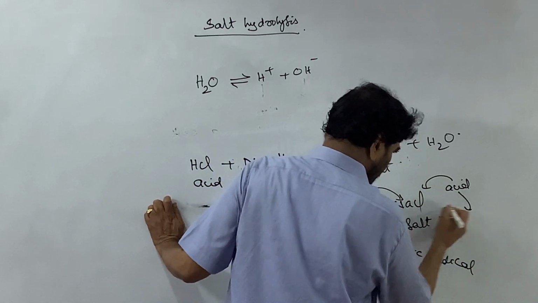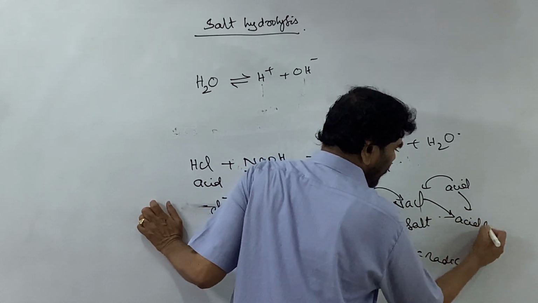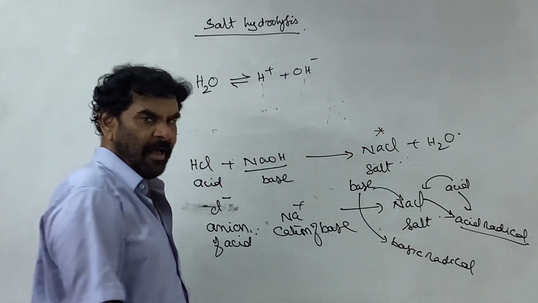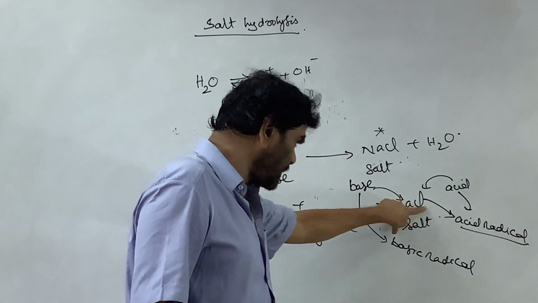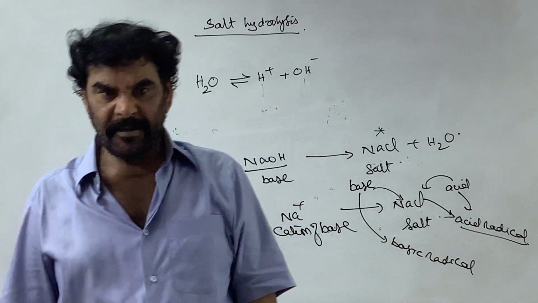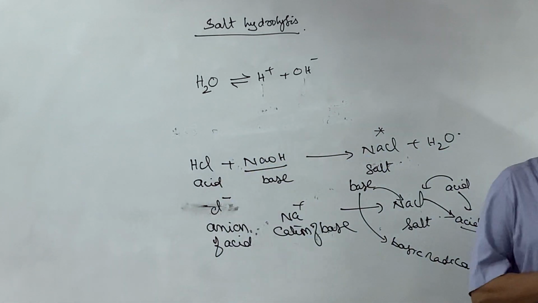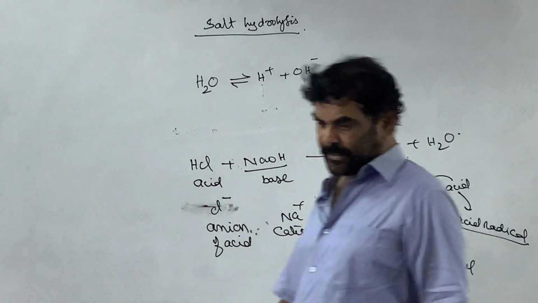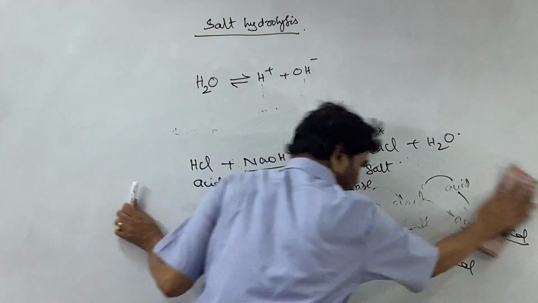The Cl minus here is called the acid radical because it is the counterpart of the acid. This is the counterpart of the base. This is the counterpart of the acid. Therefore, the cation of the salt is also called the basic radical. The anion of the salt is called the acid radical. This is something about the salt.